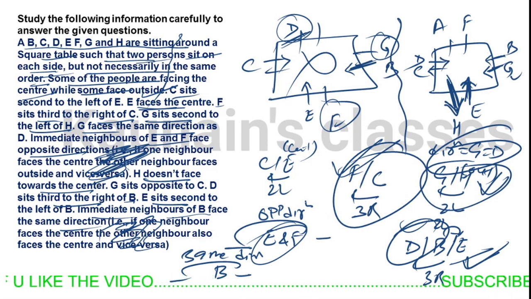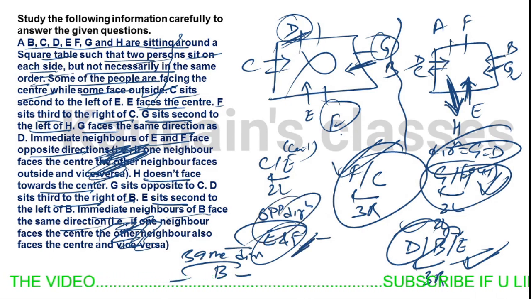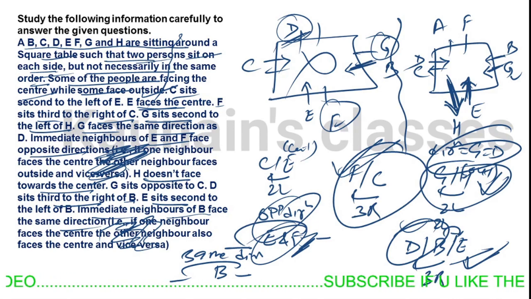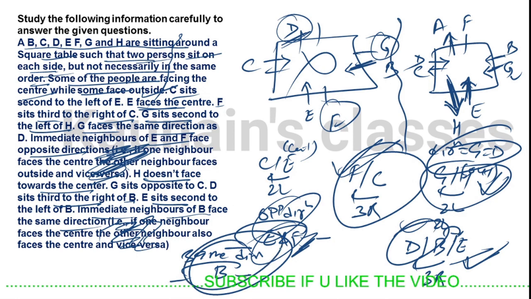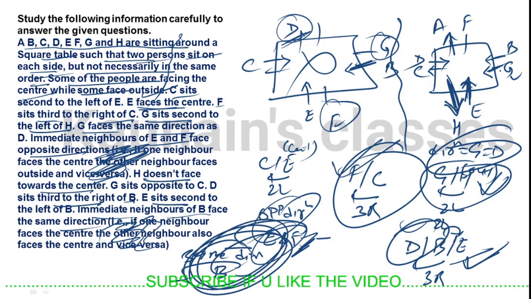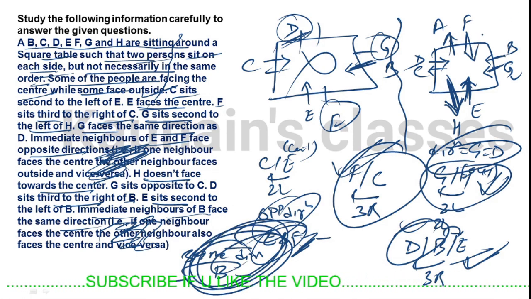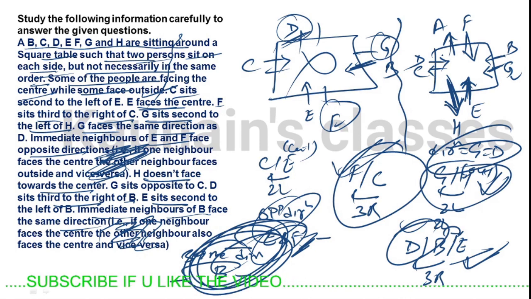We know that both the immediate neighbor of E and F also face opposite direction. So B is facing inside. Then A will be facing outside. We know that both the immediate neighbor of B face the same direction. So G is facing inside. So F will also be facing inside. So this is our final arrangement.